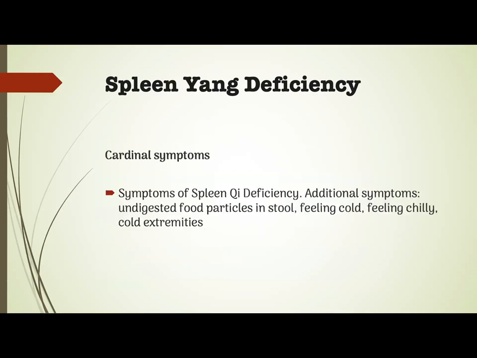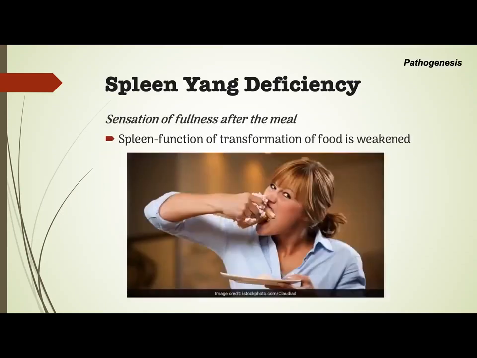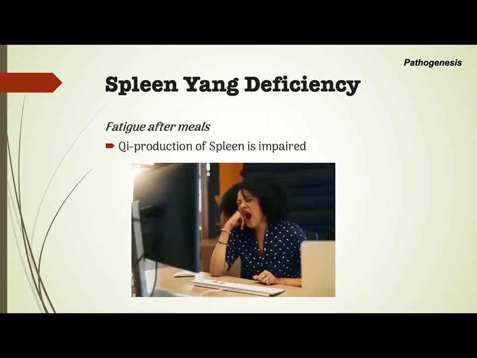Cardinal symptoms. Of course, this would include symptoms of spleen qi deficiency, plus undigested food particles in the stool, feeling cold, feeling chilly, cold extremities. There is also lack of appetite because of impairment of the spleen function of food transformation. Sensation of fullness after the meal because of weakened spleen function of food transformation. Fatigue after meals because of impairment of spleen qi production.